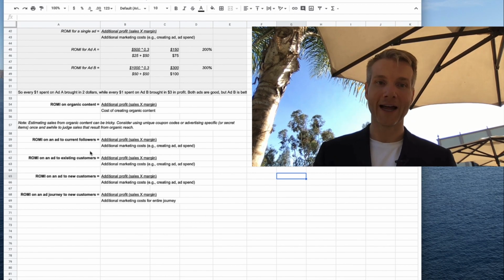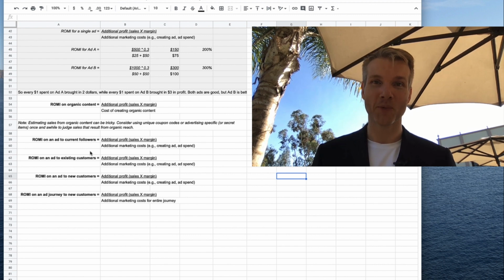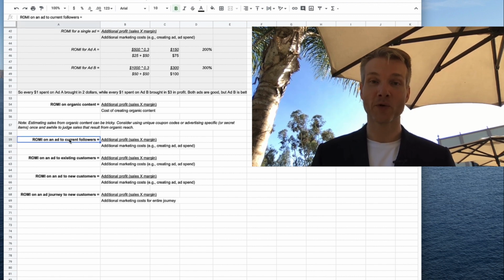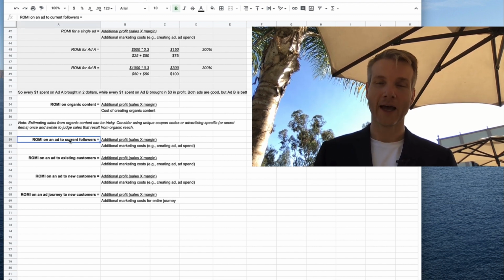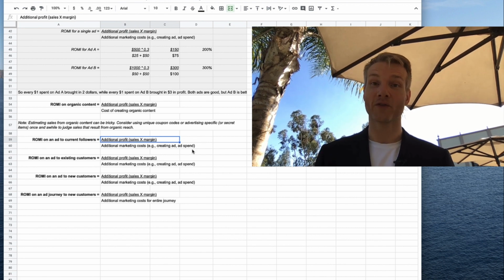There are a whole bunch of other different ways you can also go through and adapt ROMI to different types of ads. These include taking a look at ads to your current followers. Hopefully people who currently follow your account like you and are more likely to go through and actually respond positively to your advertising. So you can calculate what type of return you're getting when you advertise to people who currently follow your account. And you can again do this by going in through custom audiences and targeting just people who currently follow your account and seeing how receptive they are in terms of sales.